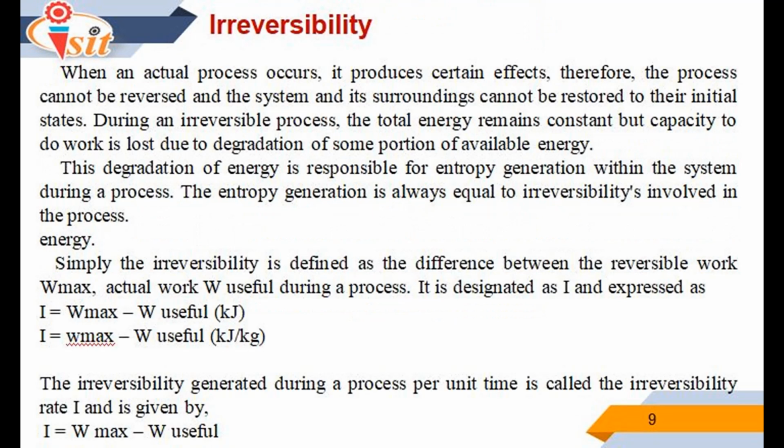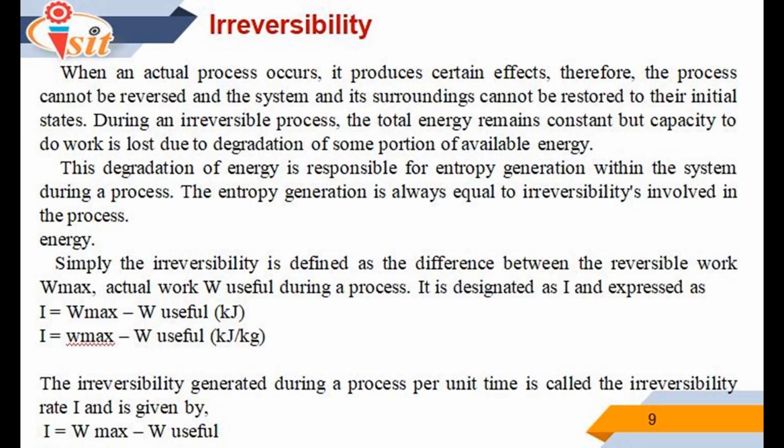The next important point is irreversibility. When an actual process occurs, it produces a certain effect. Therefore, the process cannot be reversed and the system and its surroundings cannot be restored to their initial state.